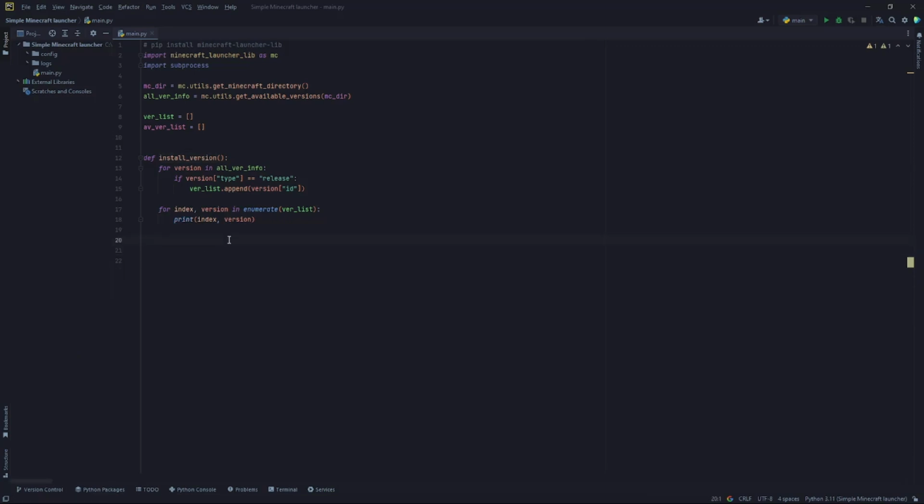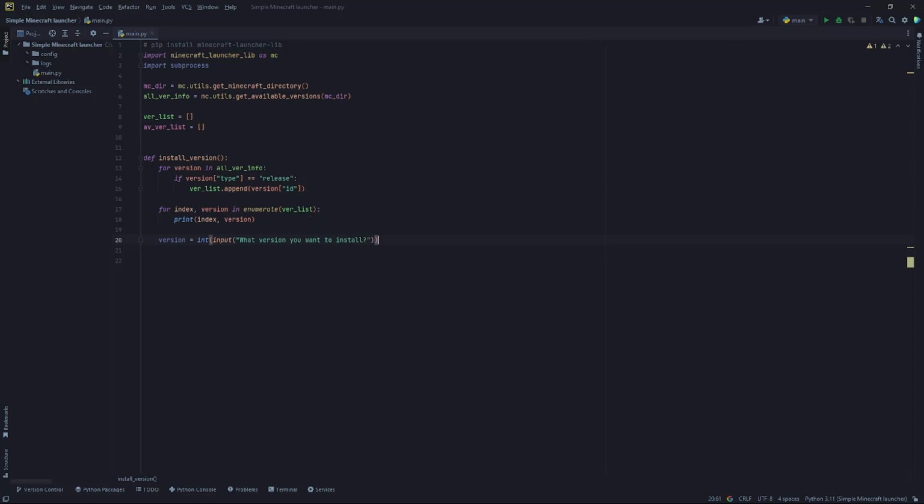Then select. And let's finish it, getting the version index from the user. Equals int input. Let's convert the input that we get to an integer to then get the index of the array. So, what version you want to install?